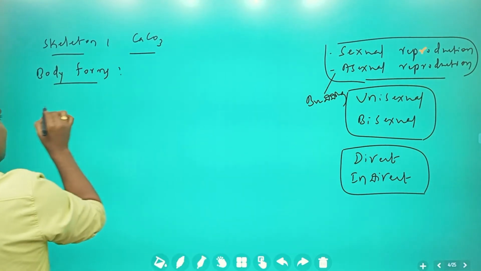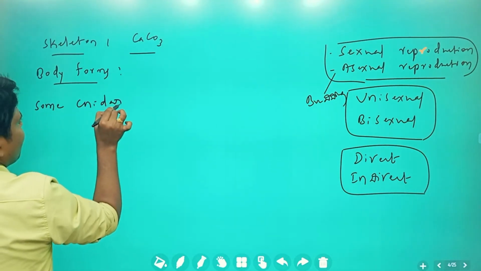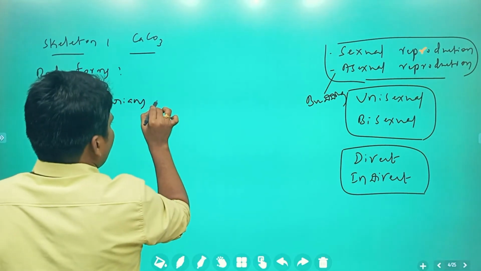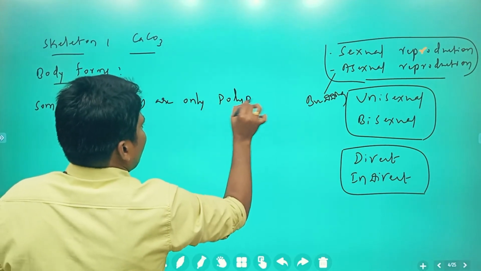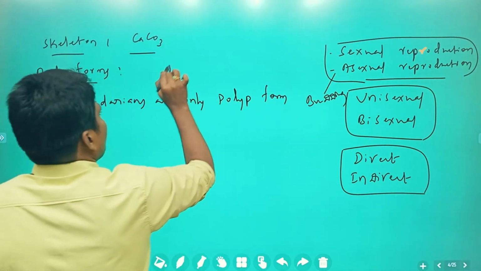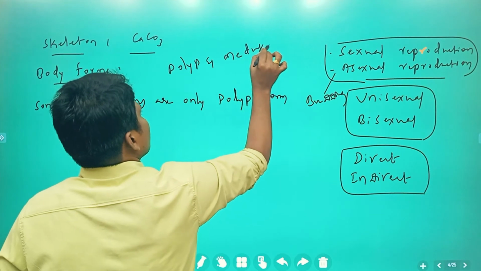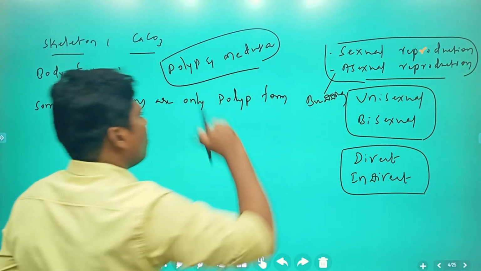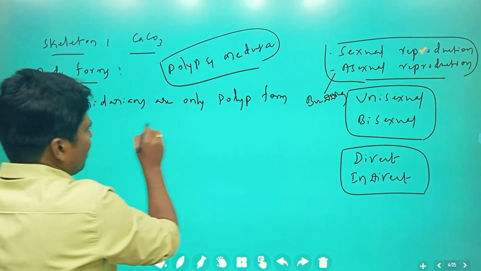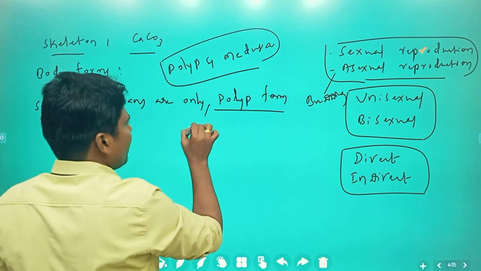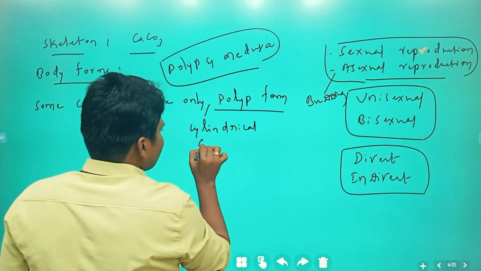These body forms: some cnidarians are only in polyp form. So here it is polyp and medusa. These are the body forms which we see exclusively in cnidarians. Some cnidarians show only the polyp form. Polyp is cylindrical in structure and sessile in nature.